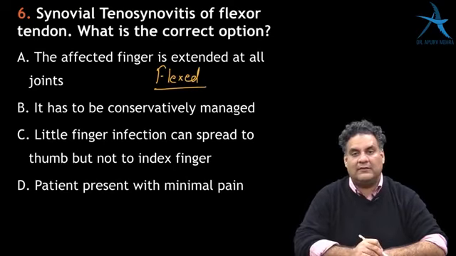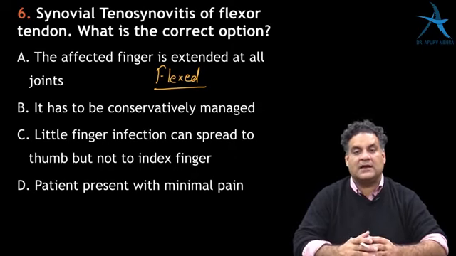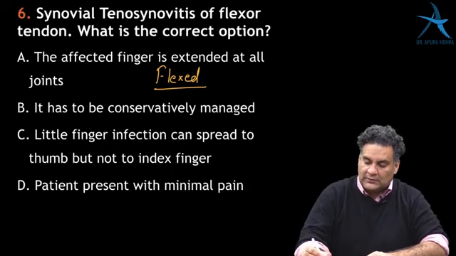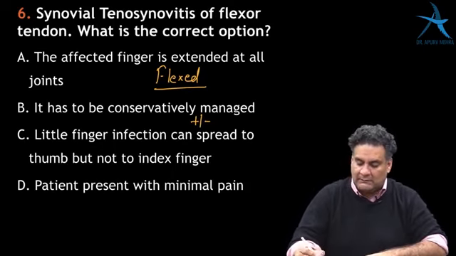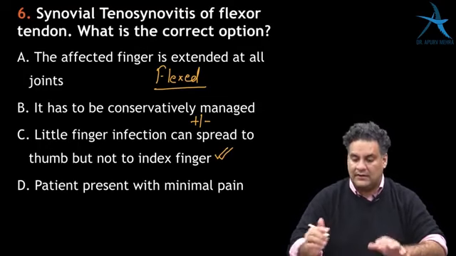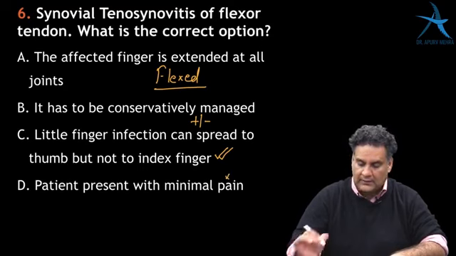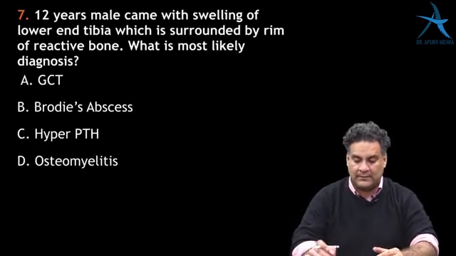It has to be conservatively managed, but operative indications are also there. So this is plus minus. Little finger infection can spread to the thumb but not to index finger. This is correct. Patient presents minimal. It is a severely painful condition. So if you have to choose between C and B, C is a better answer.